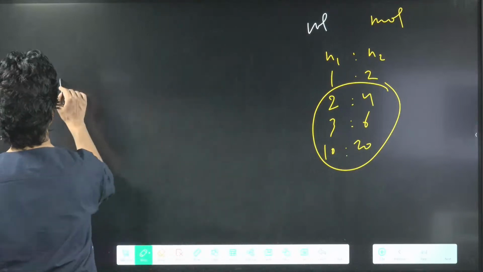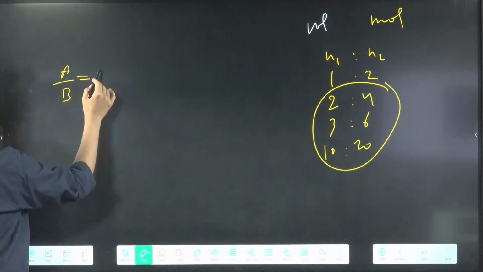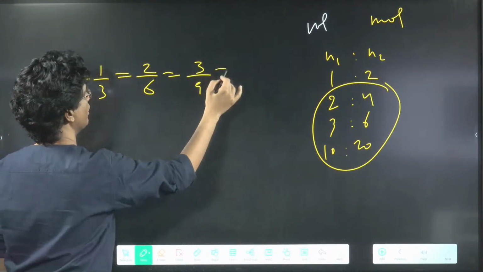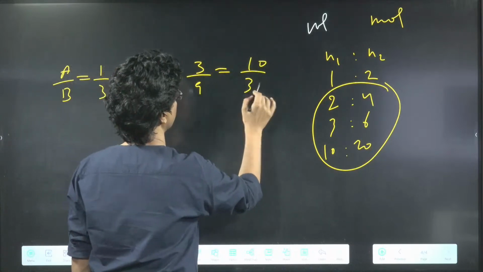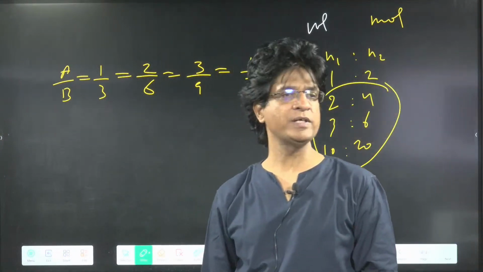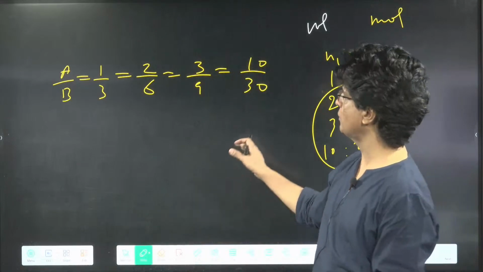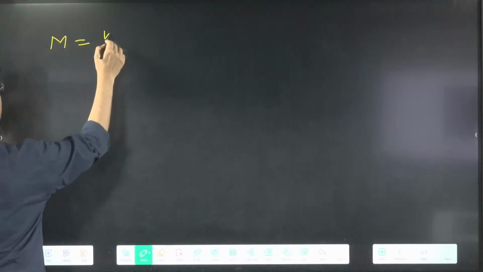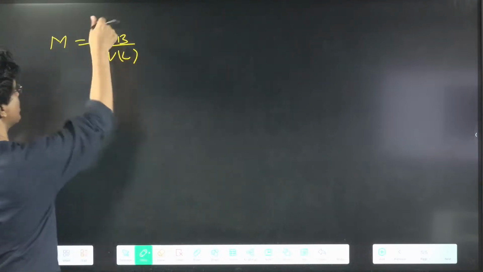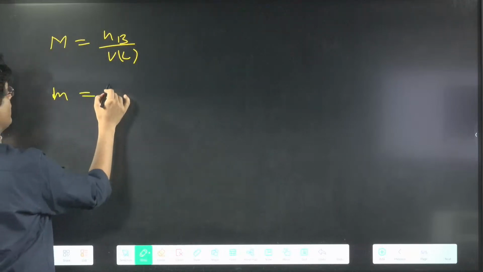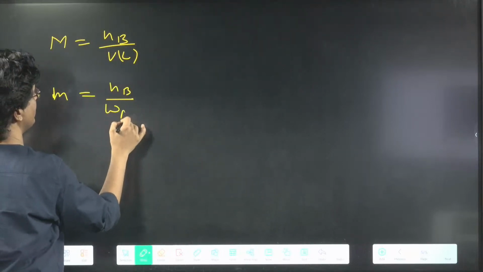Boys and girls, tell you one thing. If I have A upon B as say 1/3, can I write 2/6 or 3/9 or maybe say 10/30? I'll get the same answer. They are simply ratios, and there are infinite ways to get the same ratio. So all the concentration terms are actually ratios. How come? Understand this thing. Say molarity is equal to Nb upon volume in liter, it's a ratio of moles upon volume. And we have small m, molality, which will be Nb upon weight of solvent in kg.